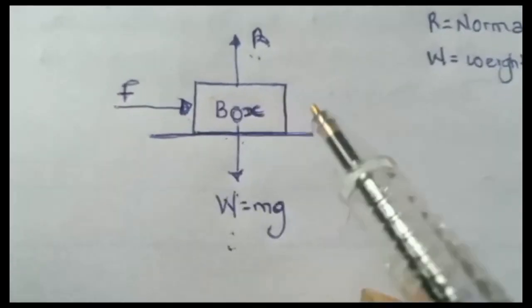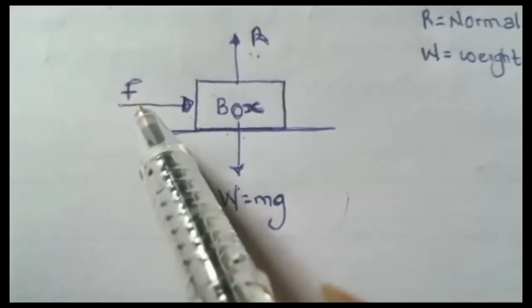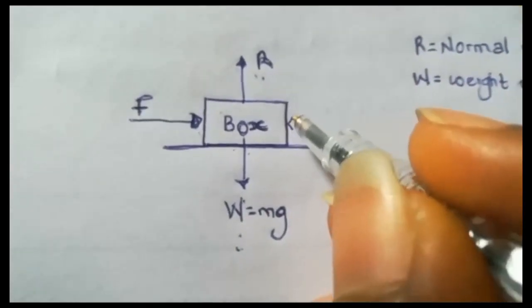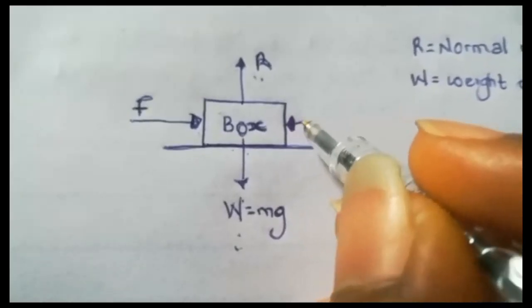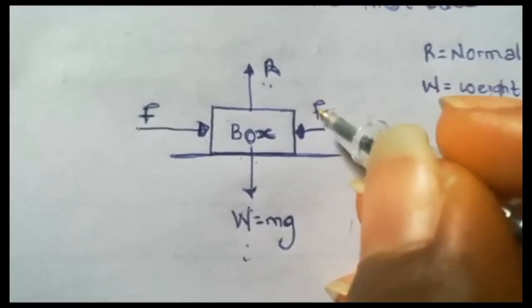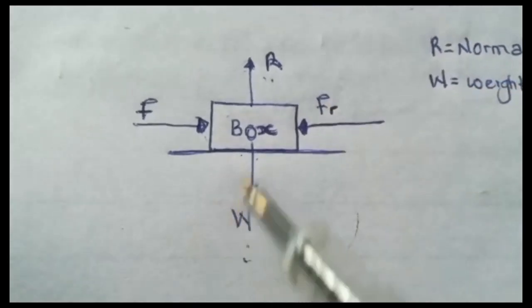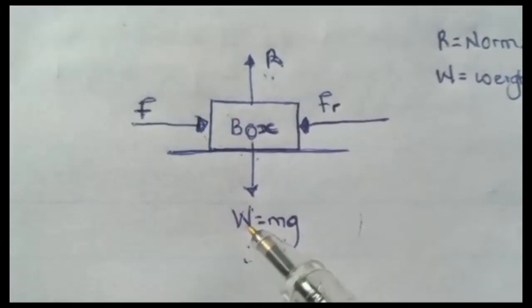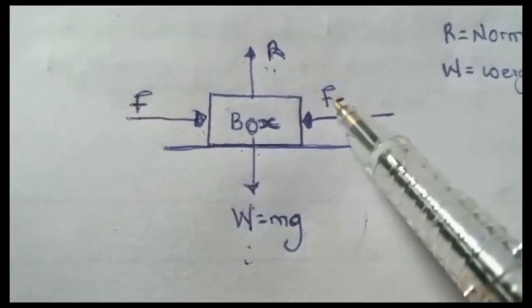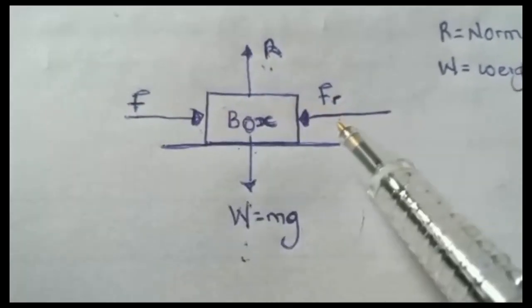What wants to prevent this box from moving is the frictional force. So in this case, frictional force is the reaction force. Frictional force acts to prevent the motion. Let's call frictional force Fr. So now we can see for this one the reaction force is R, and for this one the reaction force is Fr, which tends to prevent the motion.